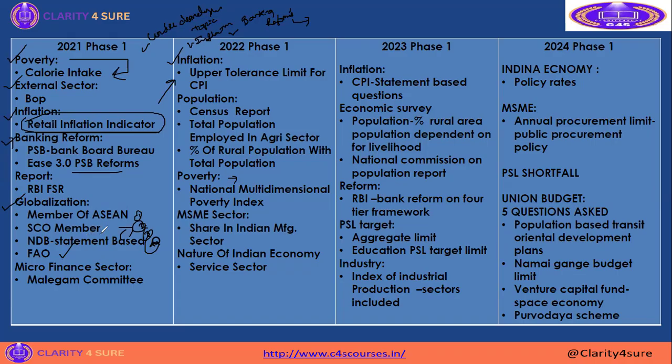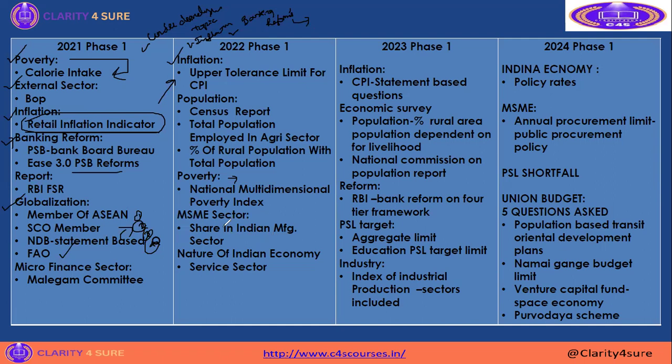After the last time, in 2021 only a globalization question was asked. In the 2022 paper there was no question, 2023 paper also there was no question, 2024 also there was no question. But in these 3 years globalization question was asked in descriptive pattern. You should remember that. Still the topic has not changed, globalization topic has not changed. They didn't neglect the globalization topic, you should know.